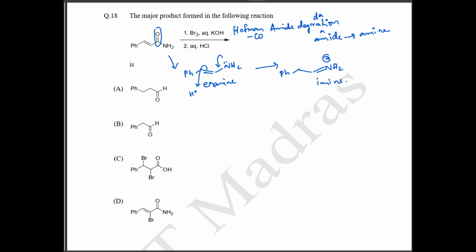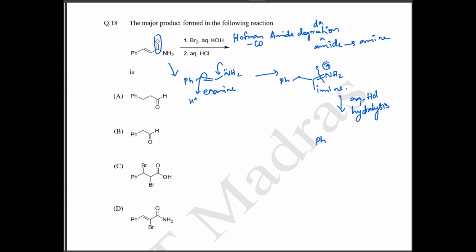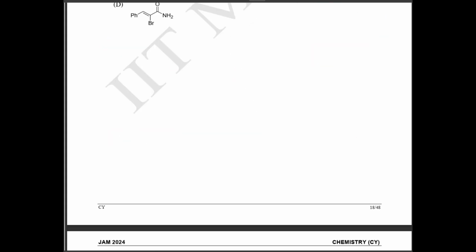Okay, and your imine on hydrolysis, there we have aqueous HCl, right? Aqueous HCl is nothing but it's going to do your hydrolysis. So what happens on hydrolysis? Wherever you have the NH2 group, your oxygen will be added there. Okay, so here you'll have one more hydrogen. So this is going to literally have your double bond O. Okay, so this is going to form an aldehyde. So option B is the correct answer. Okay.